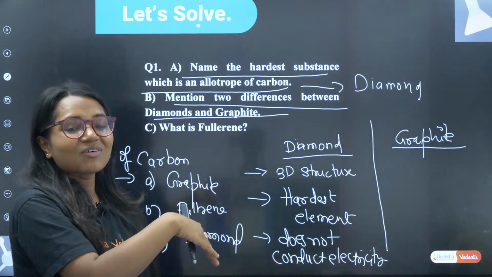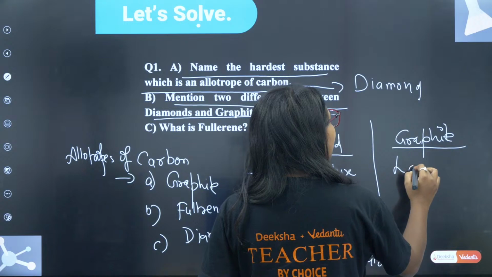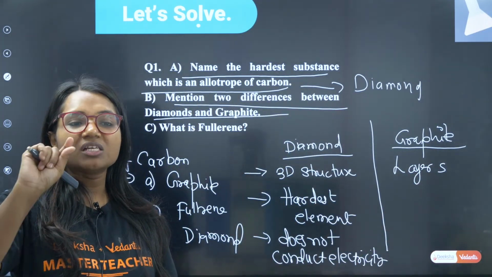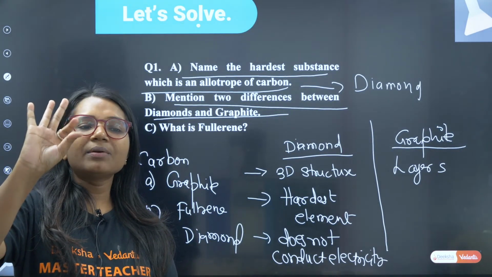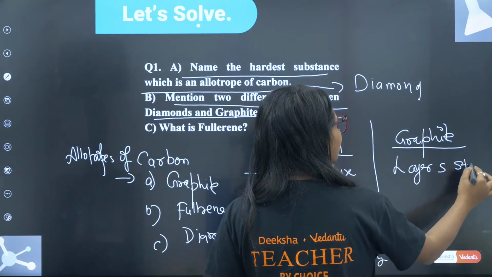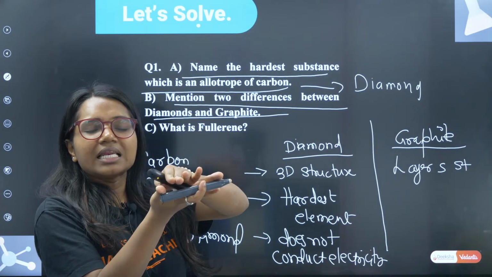So graphite, what is the difference in graphite? Graphite has a layer structure. Graphite is the lead which is present in the pencil. It is very slippery in nature. Why is it slippery? Because it has a layer structure, one above the other, so that's why it slips.